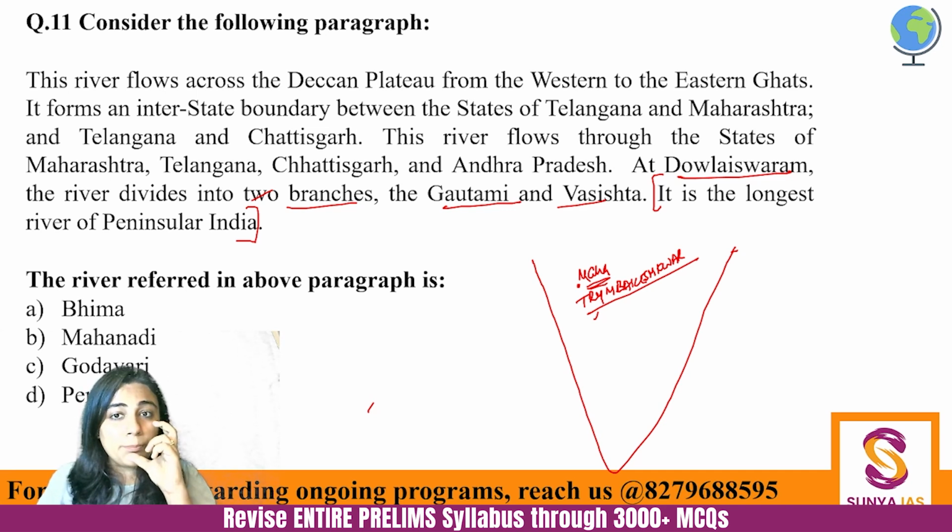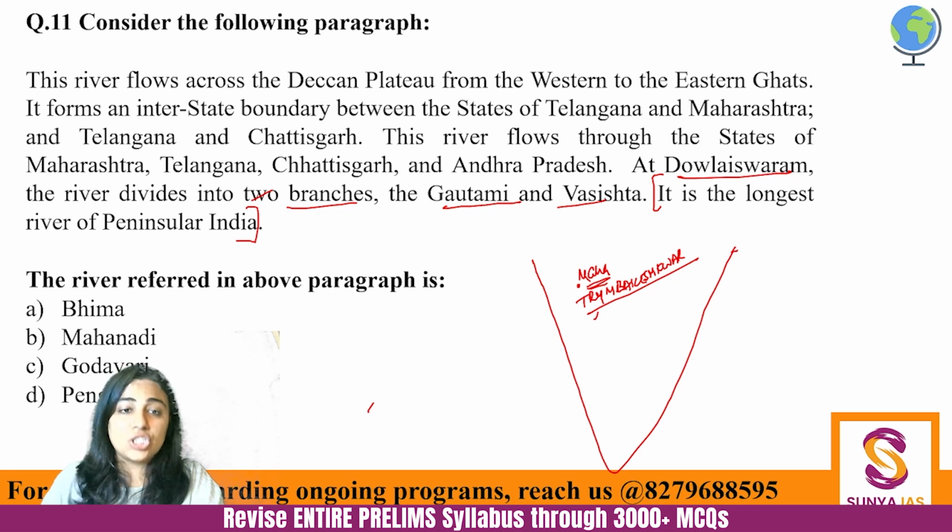Fine. It's the biggest river of peninsular India. It is also called Dakshin Ganga. Also, although Kaveri is also called Dakshin Ganga. Fine. Dakshin Ganga means the Ganga of the south. Some sources say, and even in some lower level exams, it has been given as the answer. Kaveri has been given as the answer, that which is Dakshin Ganga.